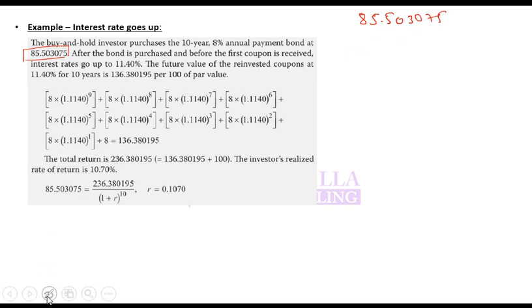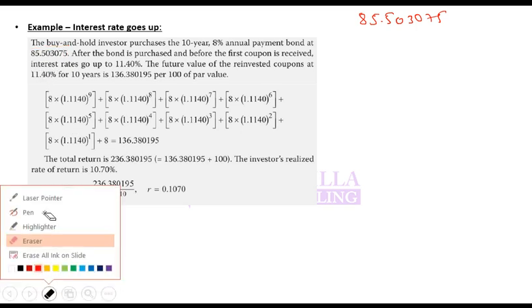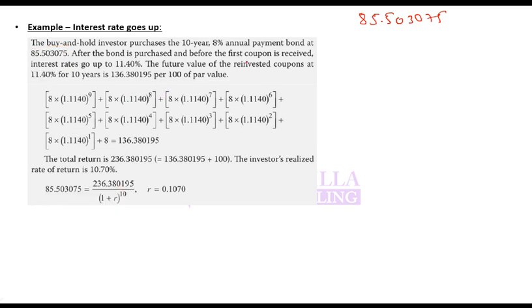What will he be getting in future? So what is he getting in future? In future he will get coupons and par value. Par value will be received after 10 years. So that means if I have to make a timeline 0, 1, 2, 3, 4, 5, 6, 7, 8, 9, 10, then on the 10th year par value will be received.